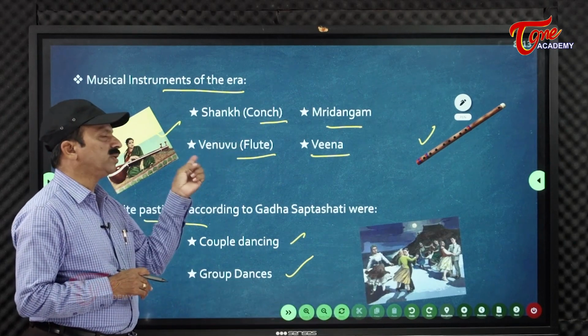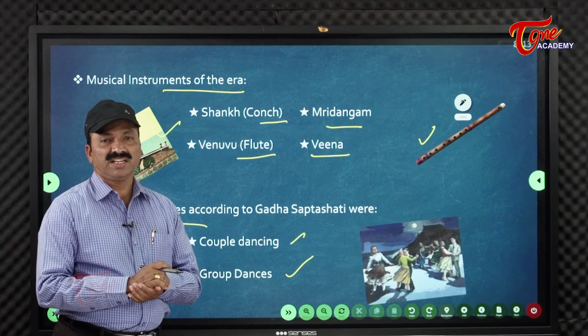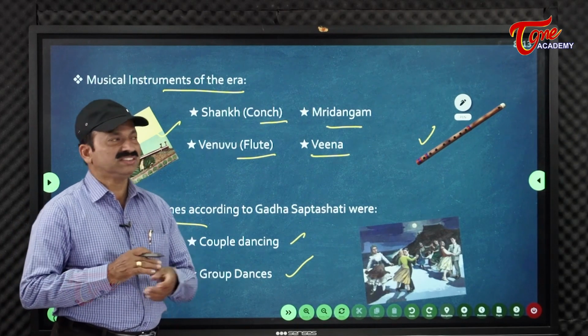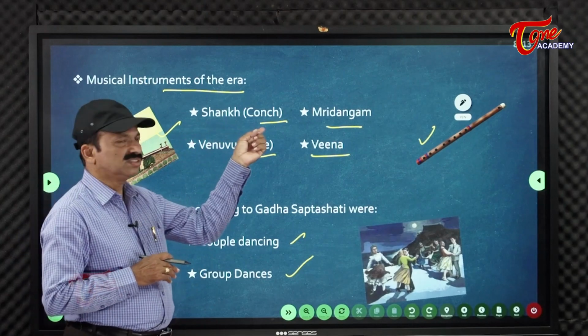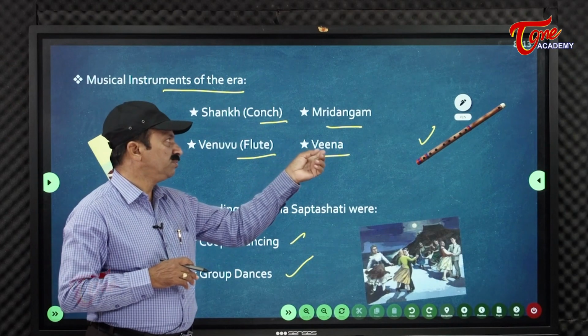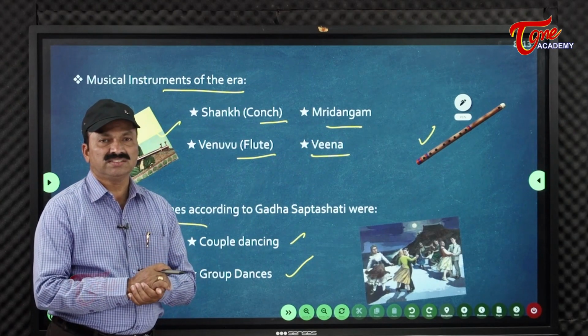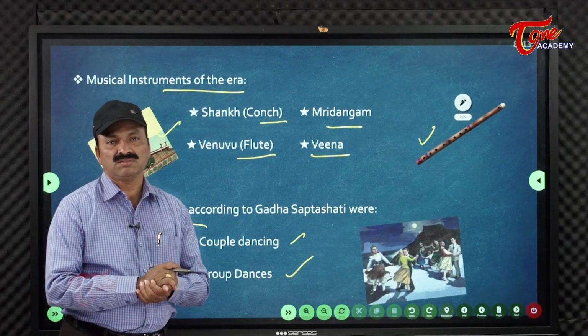What are the important instruments? Recreation, enjoyment we can say. Especially conch, one of the musical instruments. There is venu, and veena. At the same time mridangam, the drums, all these existed in the period of the Satavahanas.